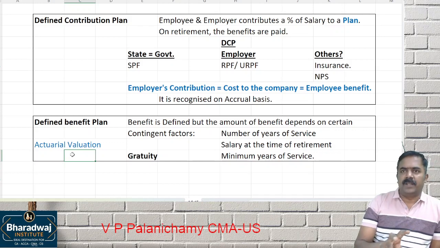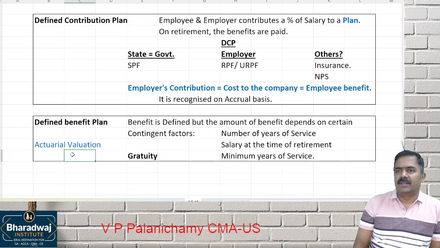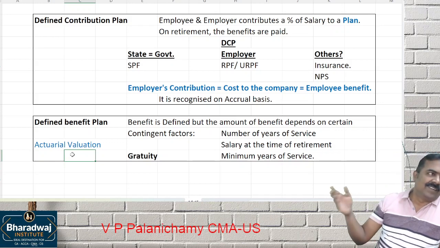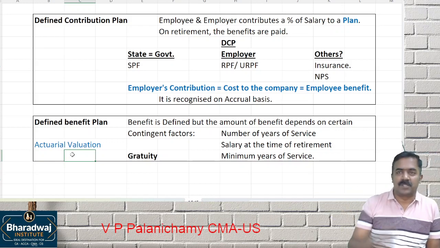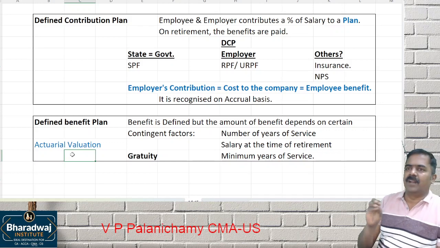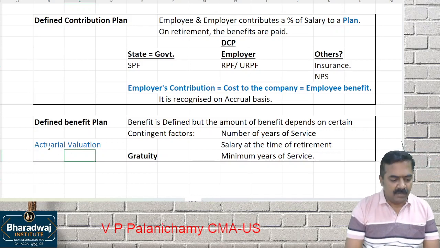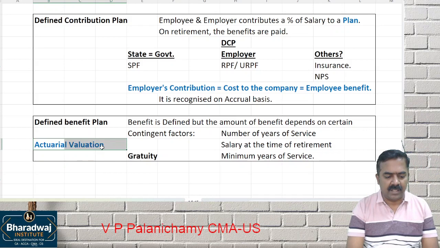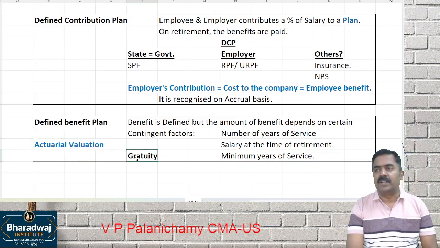For a software company, development versus maintenance. For a banking sector, for a manufacturing sector, like that. Every company will have its own expectation of life of the human resources in the company, salary increment, labor turnover and all. So we have to give the employees list to the actuary and he will tell the estimated liability towards gratuity.